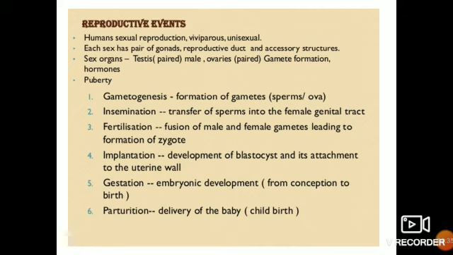Viviparous means the organisms which give birth to the young ones. Unisexual means sexes are separate, male sex is different, female sex is different. Each sex has a pair of gonads, reproductive duct, and accessory structures. Sex organs: testis, that is paired in male; ovaries, that is paired in females; gamete formation, and hormones which are